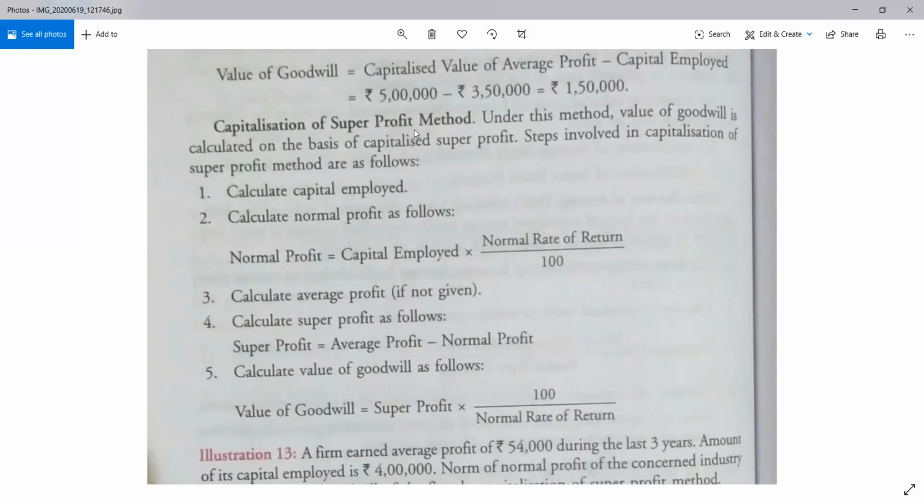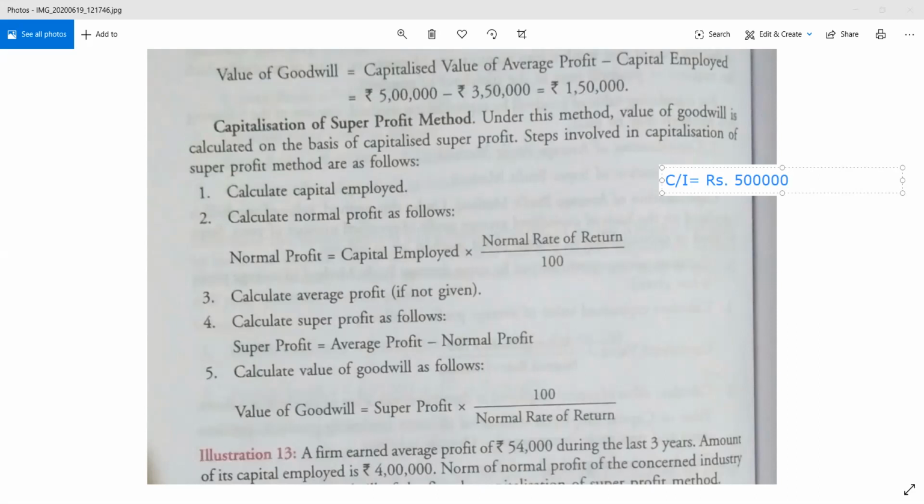That means what? If I take the same example that I have given in the last sum, that will be more easy for you to understand. Let me give it. What was the situation? The capital invested was, let's assume everything to be in rupees, 5 lakh.